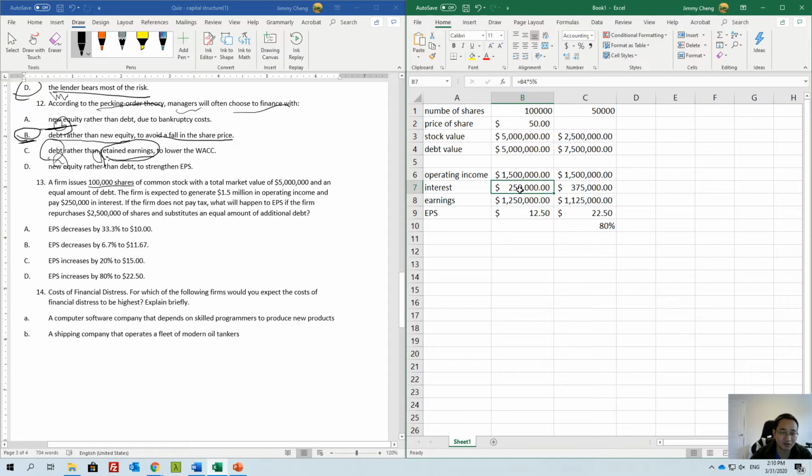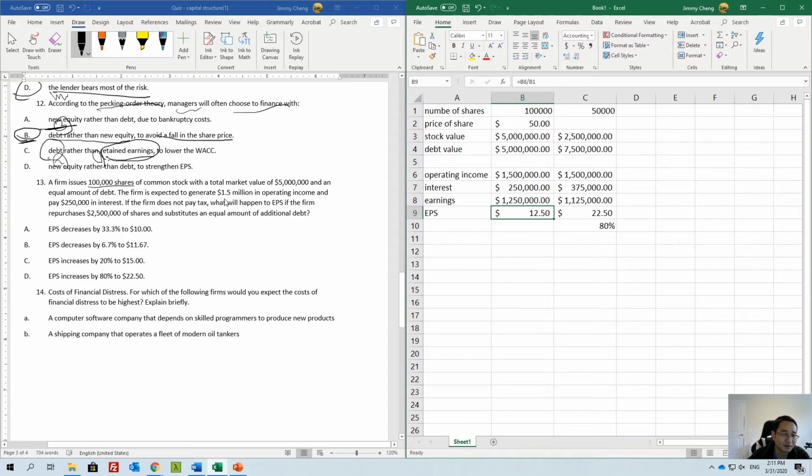So 250,000 interest, how can we calculate it? What is the interest rate? You can just use this times 5%. You can calculate the interest rate here. So if the company does not pay tax, that's why we have earnings here, right? What will happen to earnings per share if the firm? So let's look at the earnings per share first, right? Earnings will be equal to this minus interest, right? And earnings per share will be equal to earnings divided by the number of shares. So that's $12.5 originally, right?